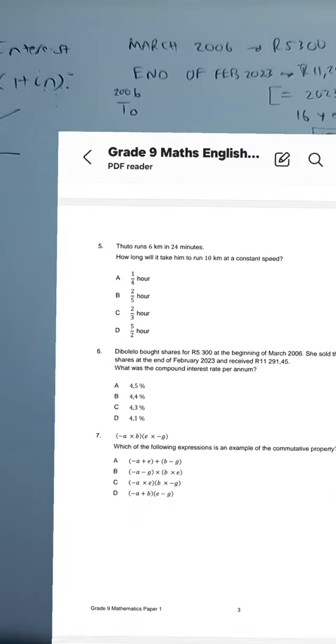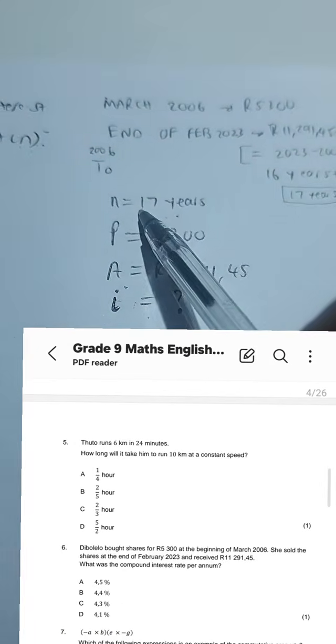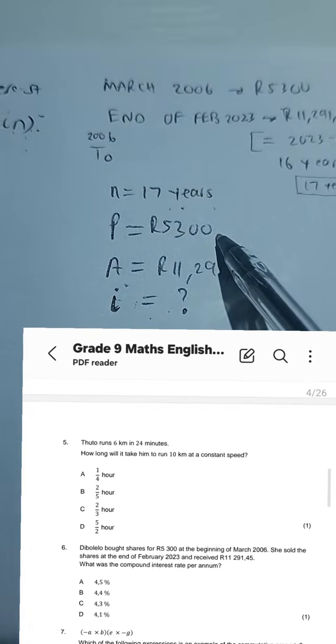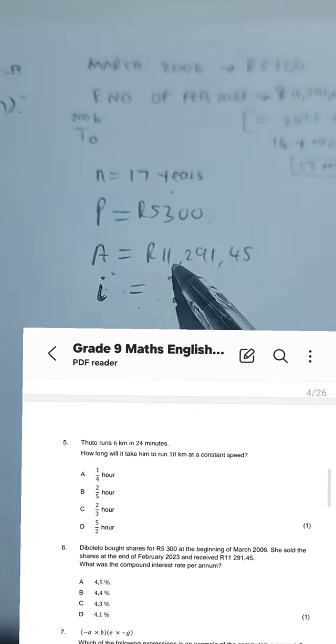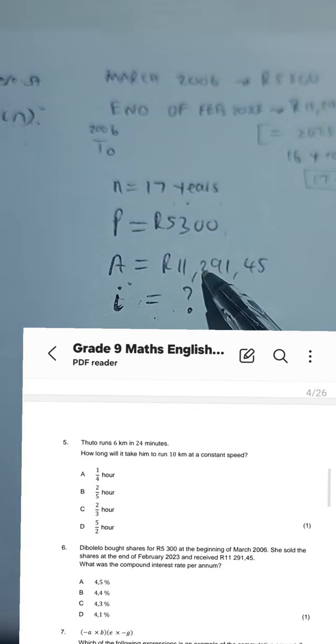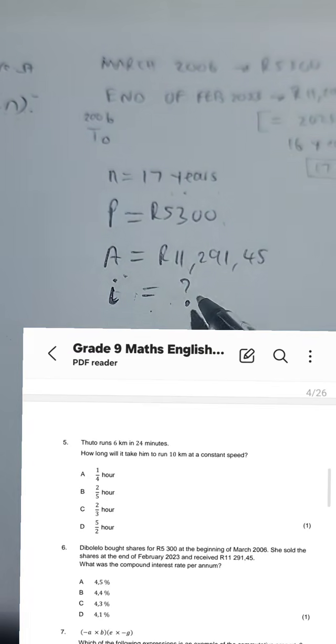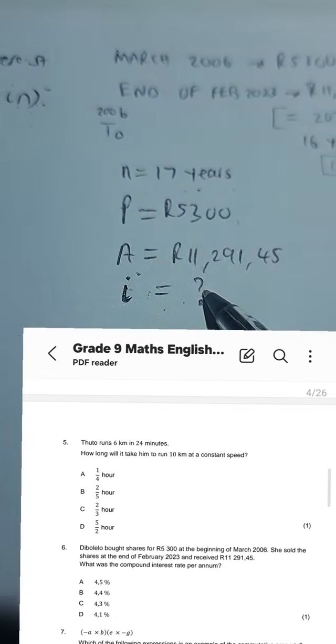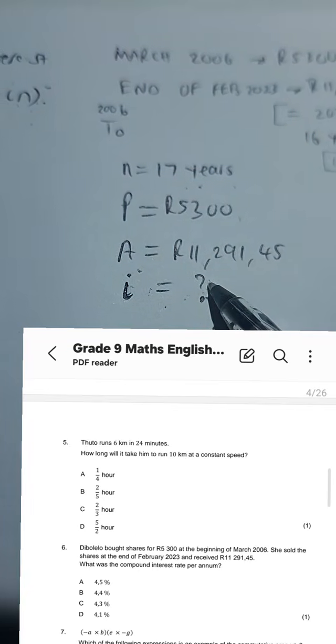So I'm coming back here. N is 17 years. P is 5,300. A is 11,291 rand 45 cents. I, we don't have. That's what we want. Then we go to our formula. A is equal to P, since we are dealing with compound interest.